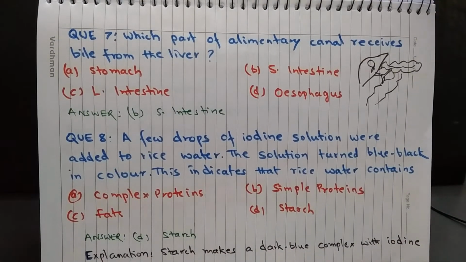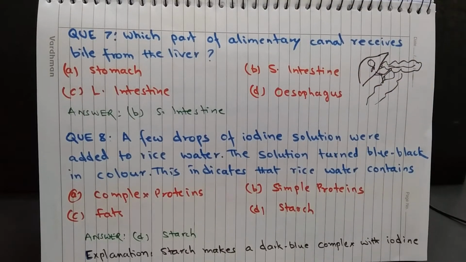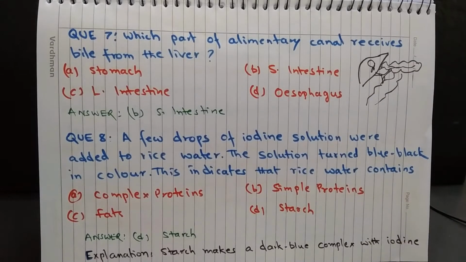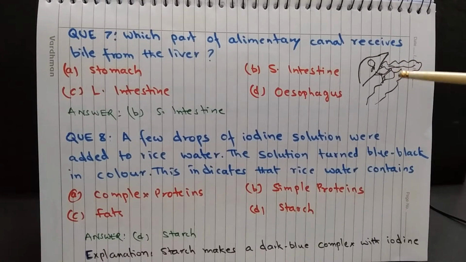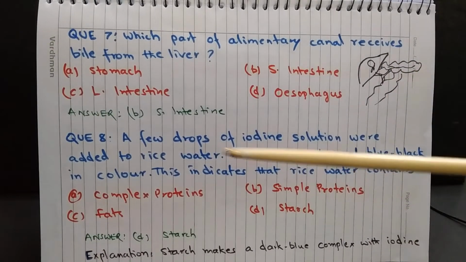Question 7. Which part of alimentary canal receives bile from the liver? Option A. The stomach. B. Small intestine. C. Large intestine. And D. Esophagus. Answer B. Small intestine. This is liver, this is pancreas, and here is hepatobiliary duct, which carries bile from liver to small intestine.